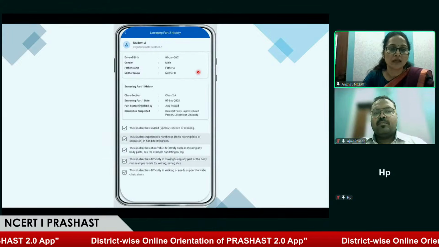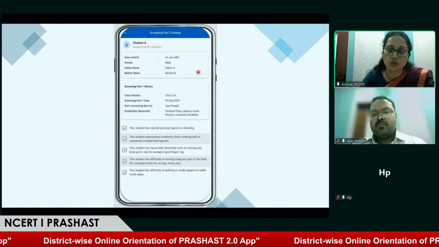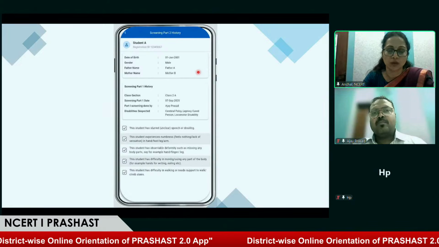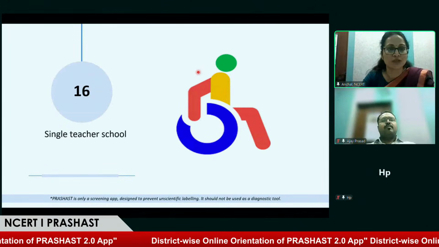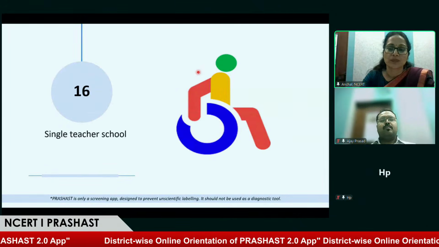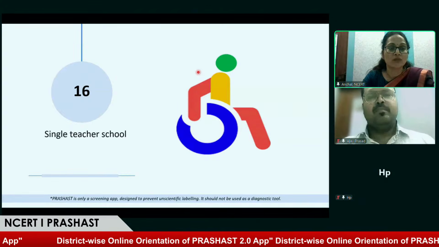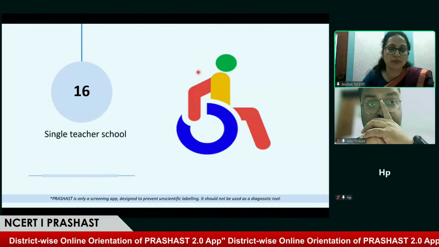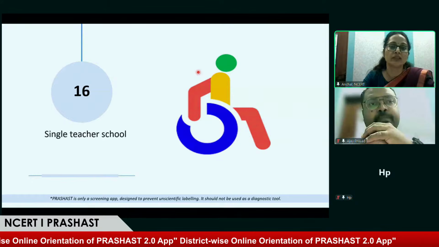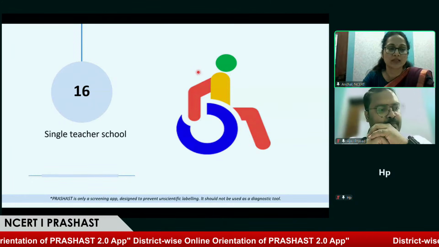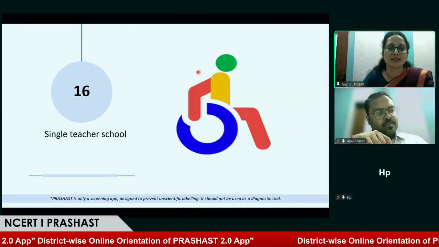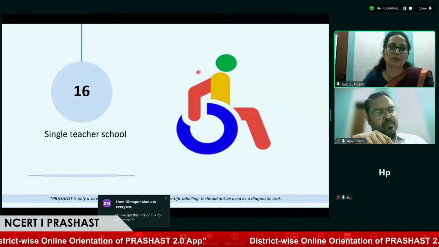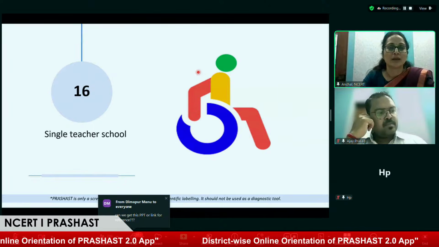If you all have any query or any doubt about the PRASHAST application, you can ask us. We are waiting for your response. Now we have more than 223 participants with us. If you have any doubt, some are late joiners. So if you want to know about the PRASHAST application, any procedure, any step about Meri Pehchan, about class assigning, you can ask us.